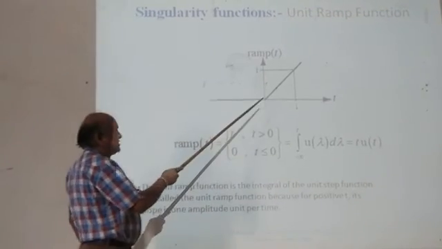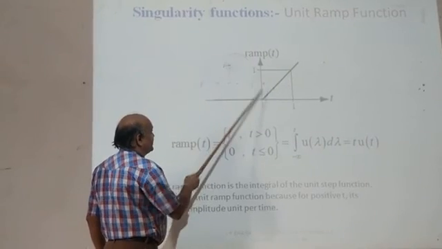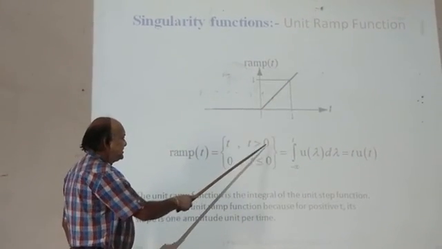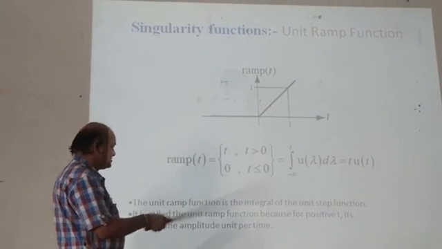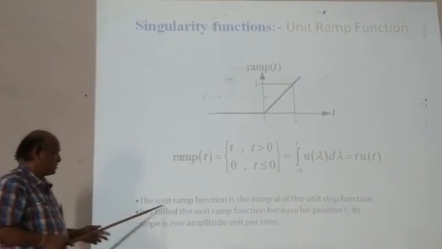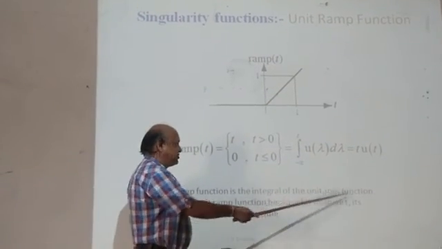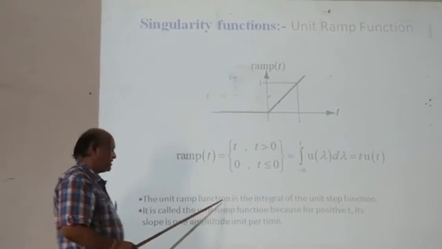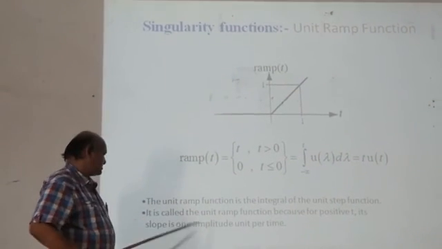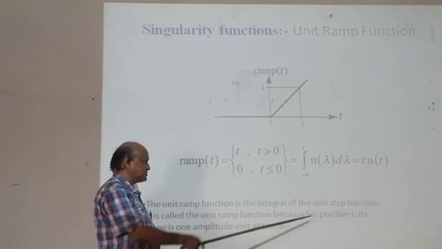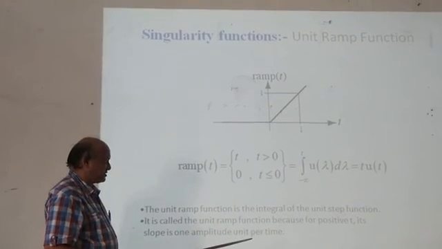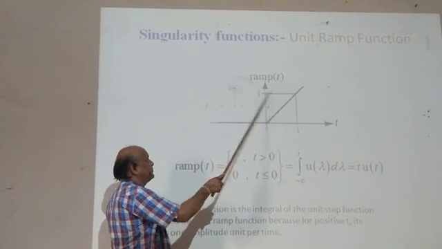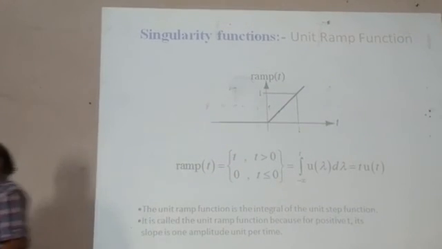This is the ramp function. This value is unit, therefore it is called the unit ramp function. It is given by t when t is greater than 0, otherwise it is 0. The unit ramp function is the integral of the unit step function. This is the relation between the step function and the ramp function: ramp is the integration of the step. It is called the unit ramp function because for positive t its slope is 1 amplitude unit per unit time.